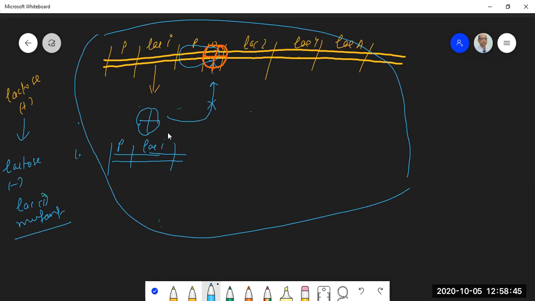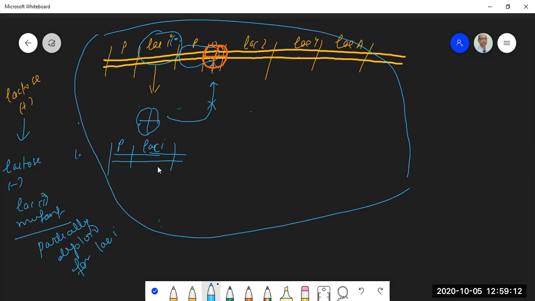This LAC-I, the original one, is mutant, minus sign. I have added a wild type, meaning normal LAC-I, and I have made this bacterial cell partially diploid for LAC-I.